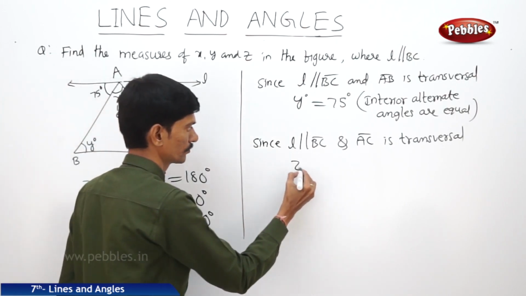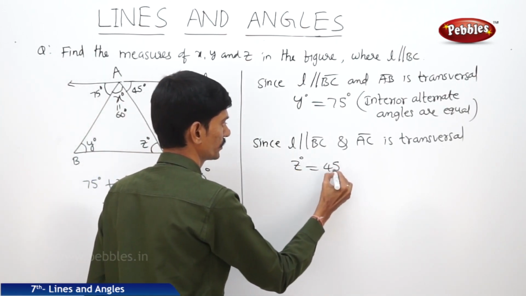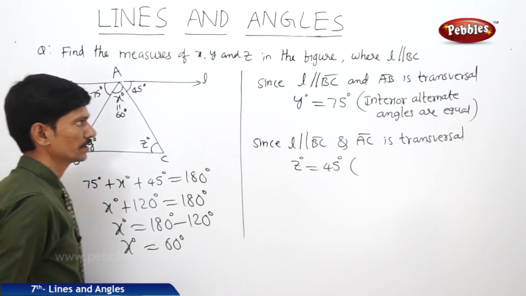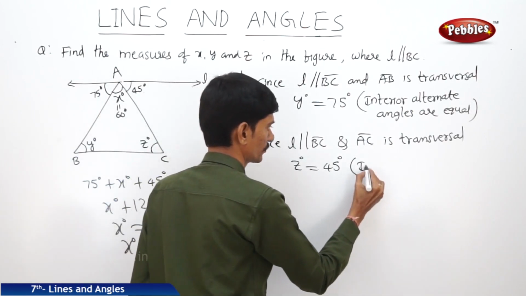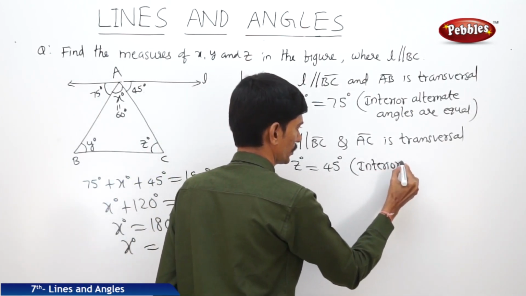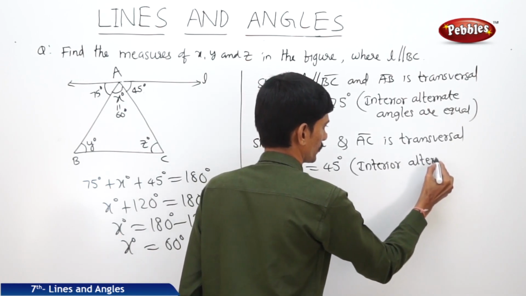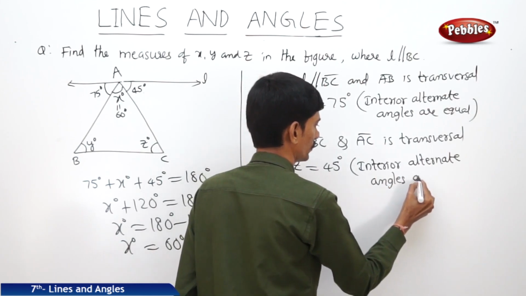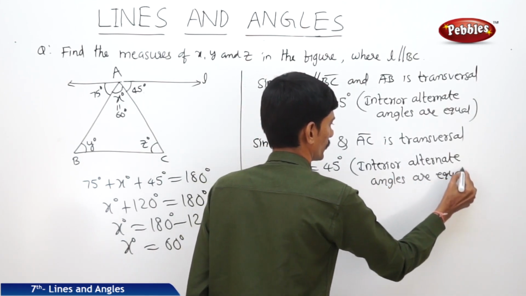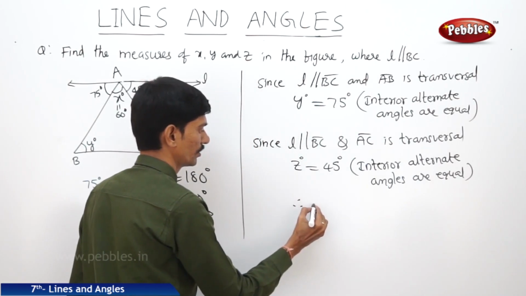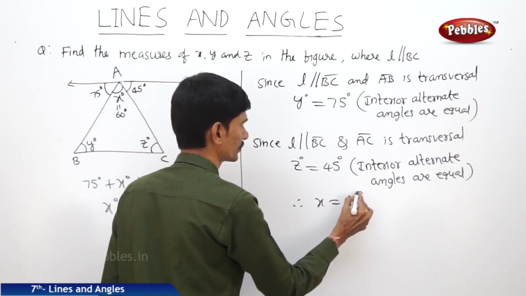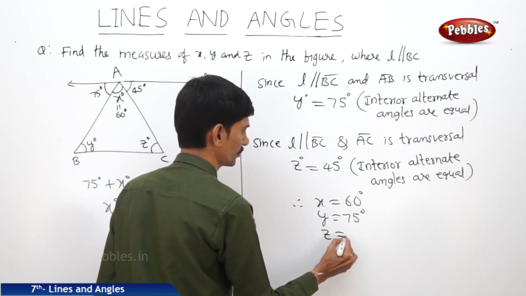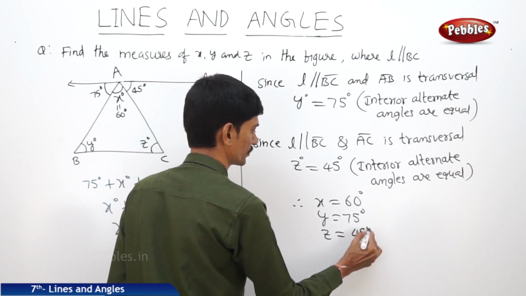So z equals 45 degrees, because here also these two angles are interior alternate angles, and interior alternate angles are equal. Therefore, x equals 60 degrees, y equals 75 degrees, and z equals 45 degrees.